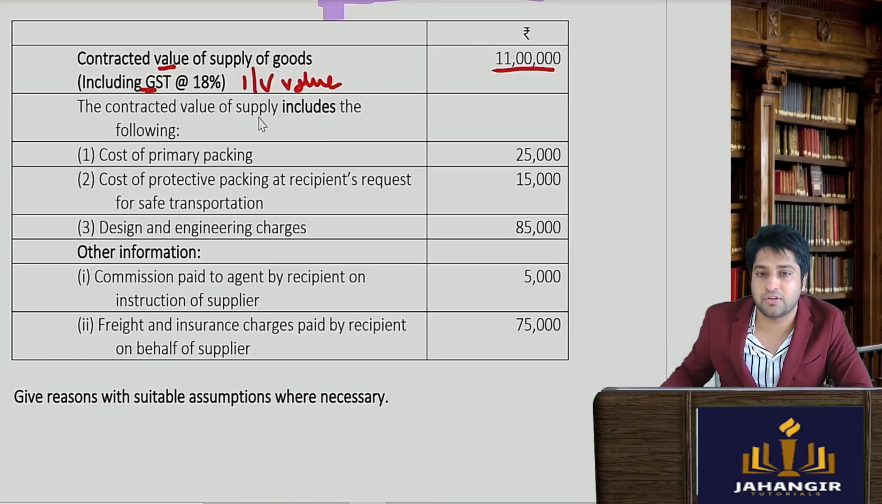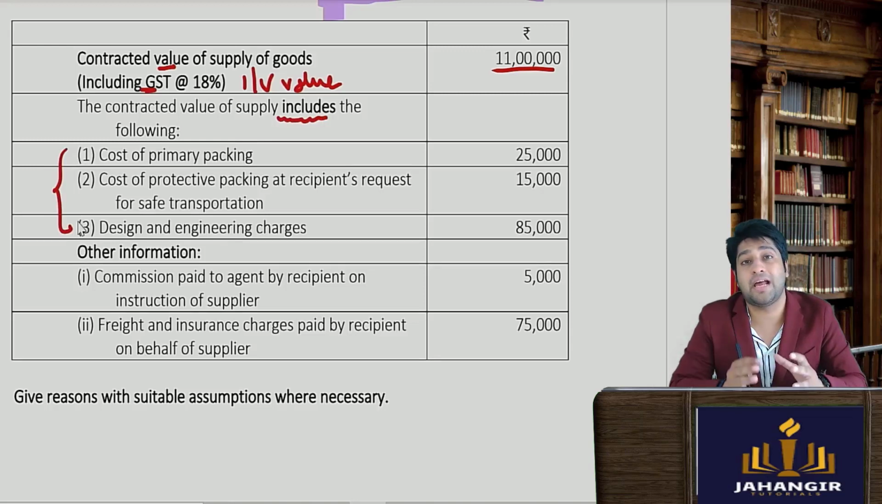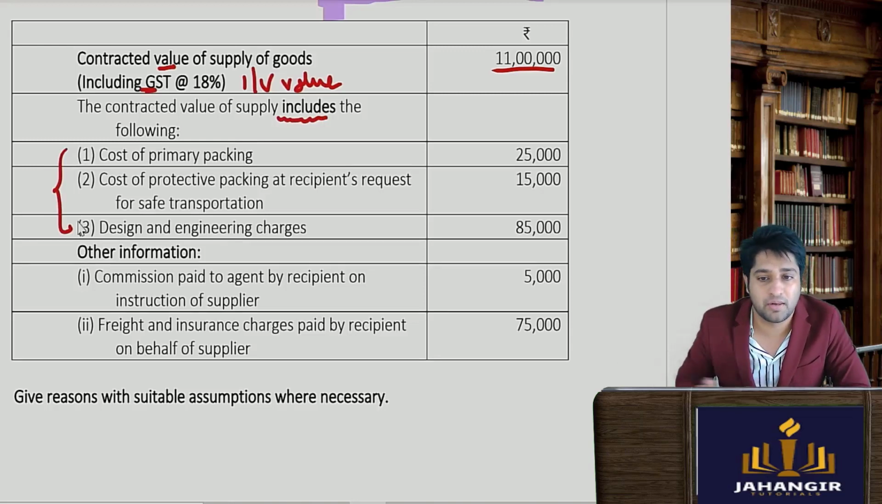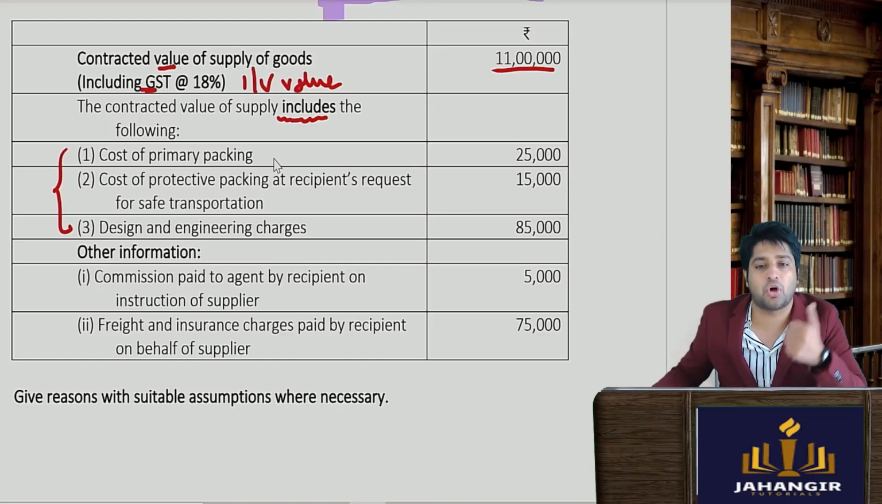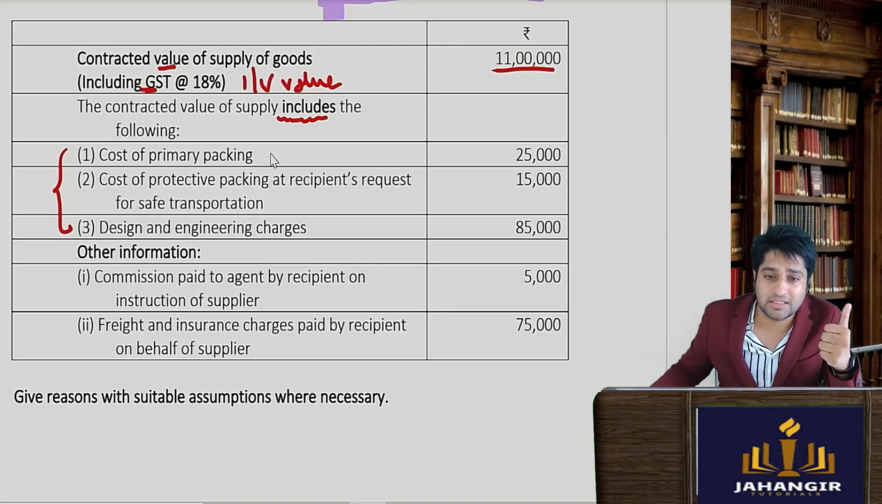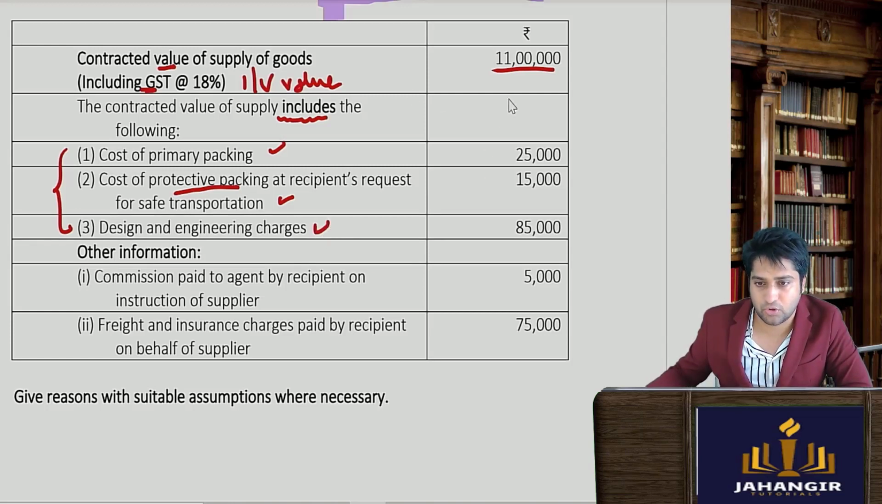The contracted value of the supply includes these things, 1, 2, 3. Now you tell me whether each should be included or not. In the value, should the cost of primary packaging be included? The answer is yes, it falls under section 15 subsection 2, which talks about incidental expenses. Second, the cost of protective packing should also be included, which is correctly included. Third, design and engineering charges will also be included. So all these things have been correctly included. No adjustments need to be made.